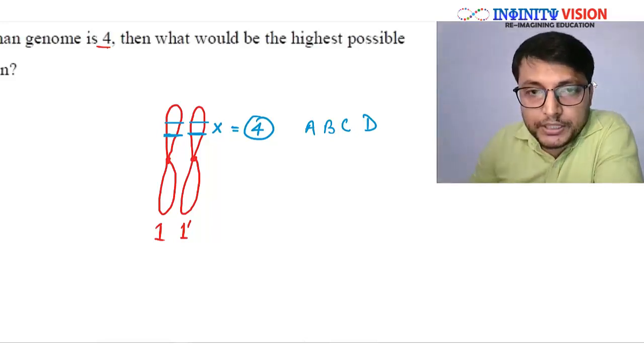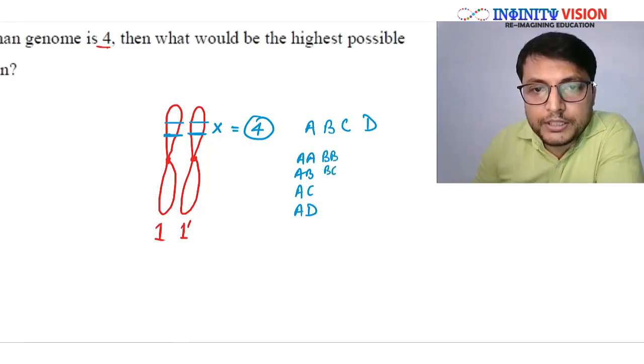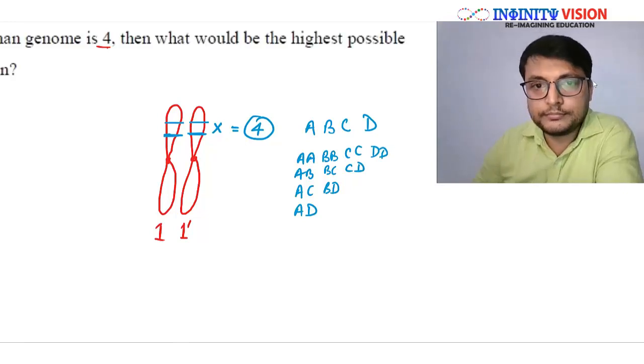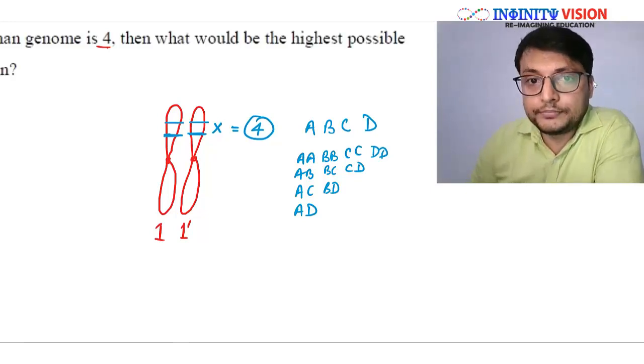So that could be either AA or AB or AC or AD, or it could be BB, BC, BD, or it could be CC, CD, or it could be DD.